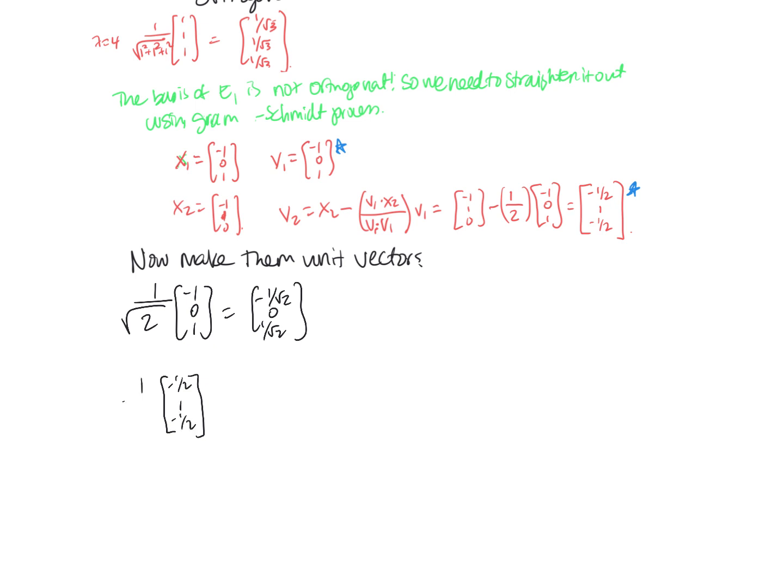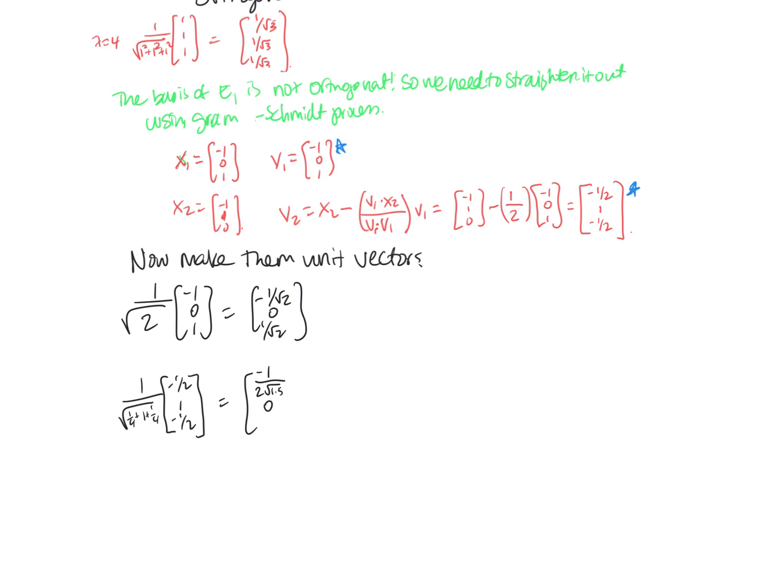So I want to do 1 over square root of, oh gosh, we're going to have 1/4 plus 1 plus 1/4. So it's going to be negative 1/2 times, let's see, square root of 1.5. So it's going to be 1 over 2 square root of 1.5.